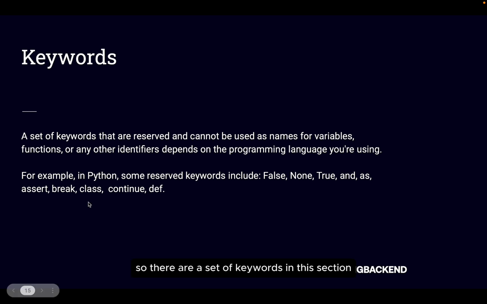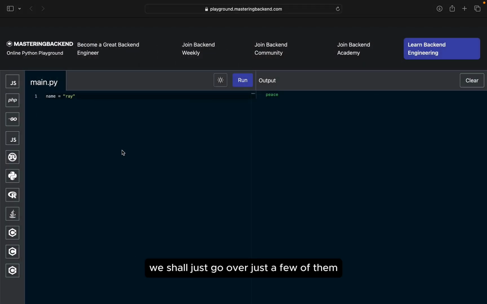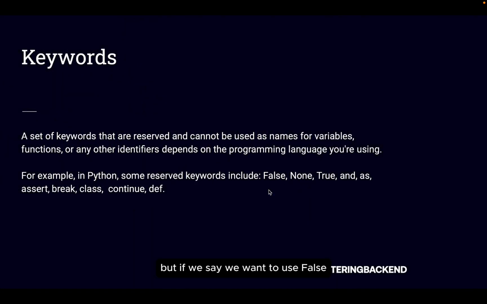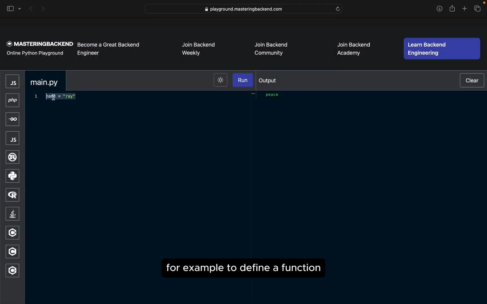There are a set of keywords, and in this section we shall just go over a few of them. So we can use the name variable because name is not a keyword, and we have access to the name variable because we've created it. But if we want to use False, for example, to define a function, we won't be able to do that because False is a keyword. We can't assign the name of a variable as False because False is a keyword.